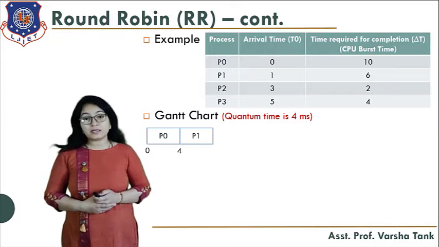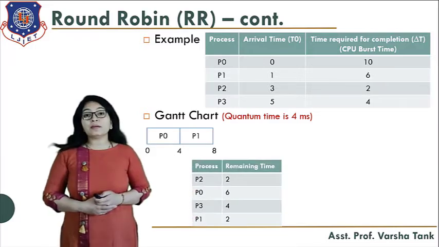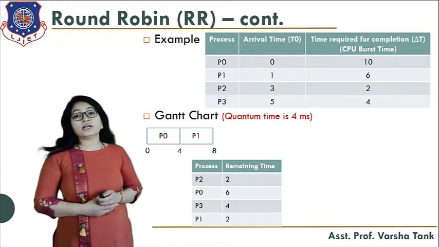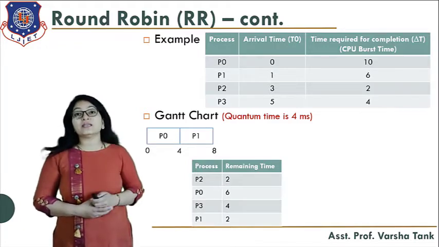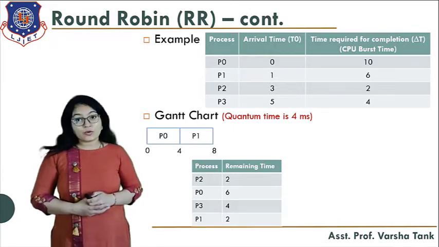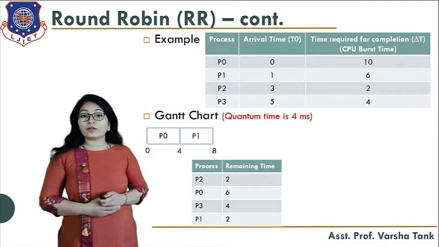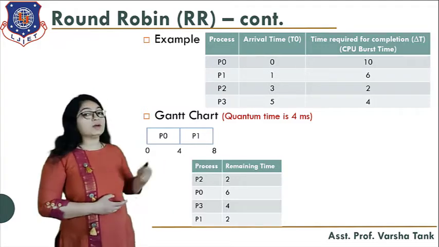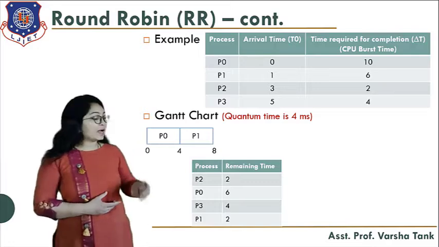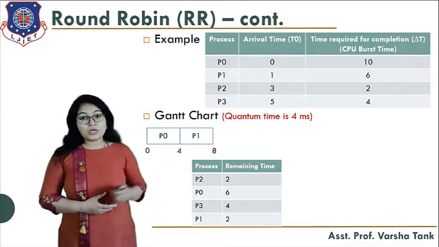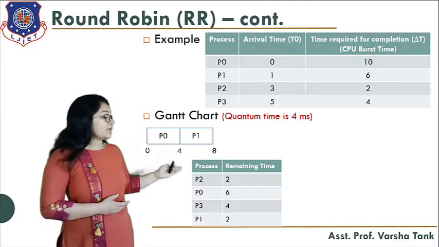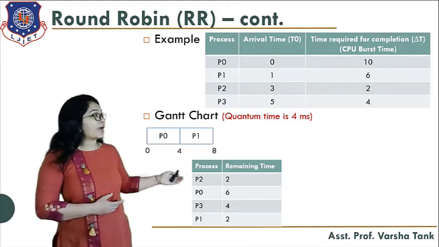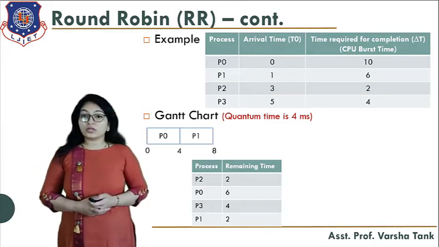P1 has a 6 millisecond burst time. So P1 executes for 4 milliseconds. Now here you can see it is the chance for another process, that is P2. P2 is 2 milliseconds. Now while P1 is in execution, another process P3 came. Okay, so what will happen? P3 will be in the queue after P0, and after P3, P1 will join the queue when it is preempted. So now P2 is there for 2 milliseconds, P0 for 6 milliseconds, P3 for 4 milliseconds, and after that P1, which is preempted, will be there for 2 milliseconds.